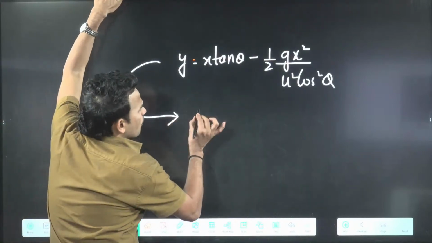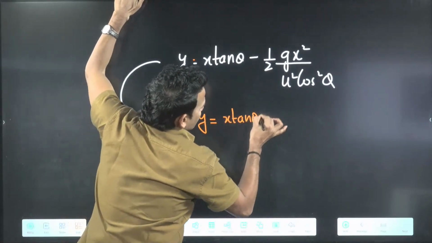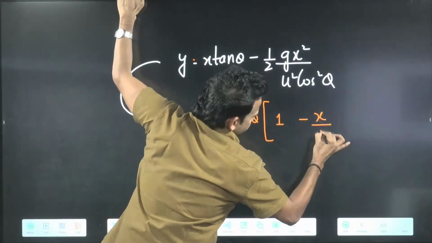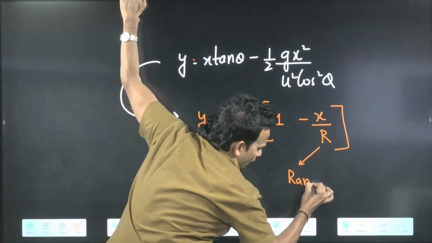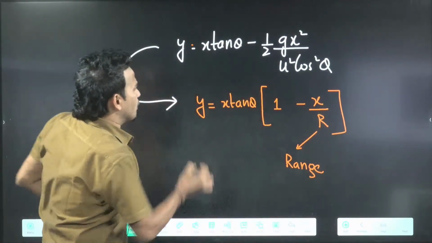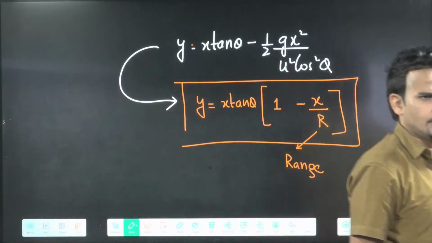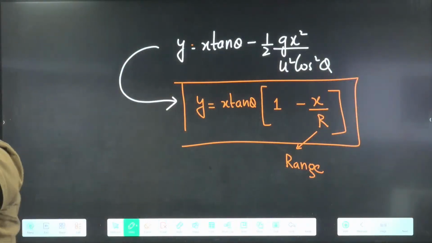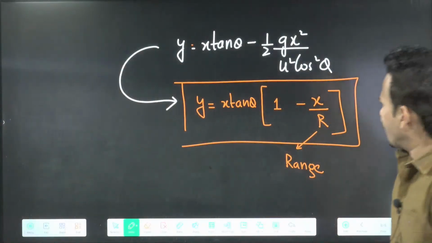If you convert in the form of range, it will appear like this: y equal to x tan theta into 1 minus x by r, where r is the range of projectile. This also helps us in some places. This type of equation of trajectory will also help us. But use this only when you know the range of projectile. Some questions are asked where the range is already known. There we use this equation of trajectory.